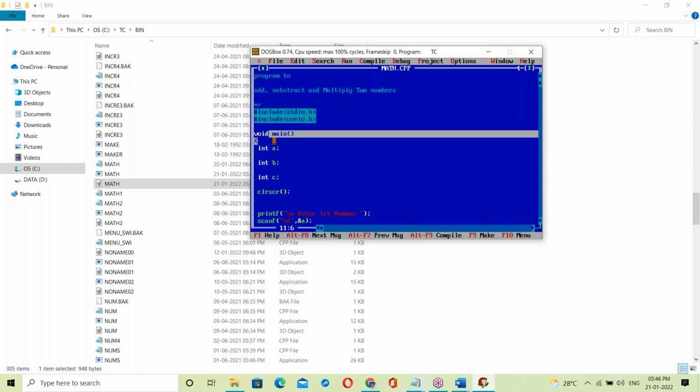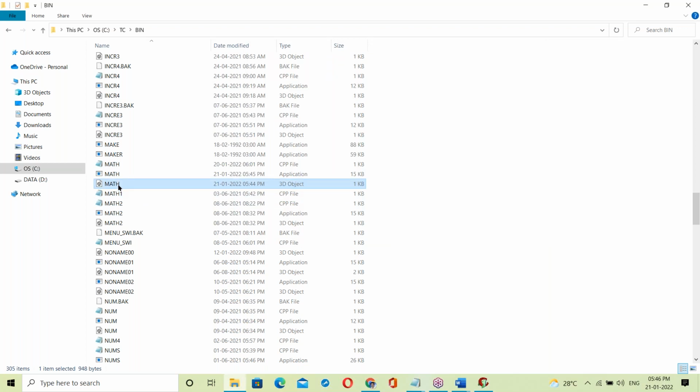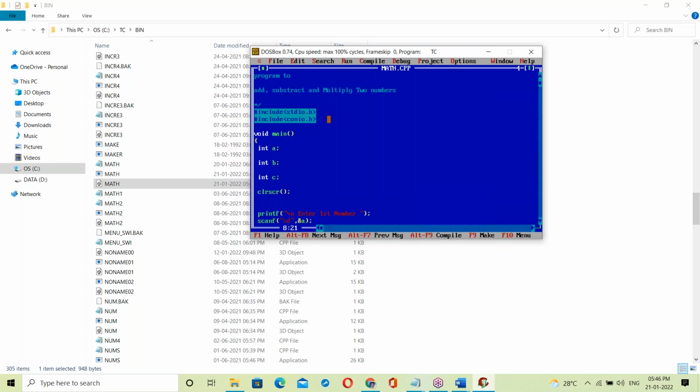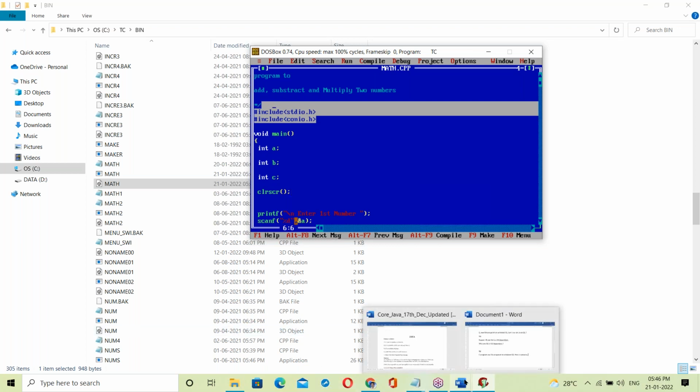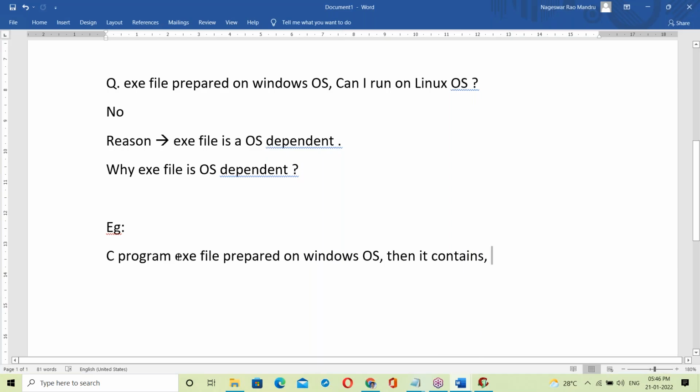Okay. So your program's binary code is math.obj. Next, the binary code for the C library plus the binary code for the OS library. The OS is also called a library. By linking all of these things, it finally generates the exe file. The C program exe file is prepared in this way.